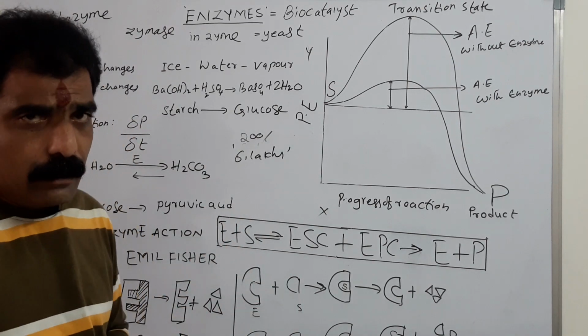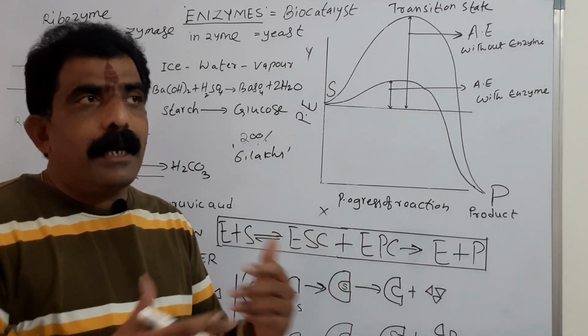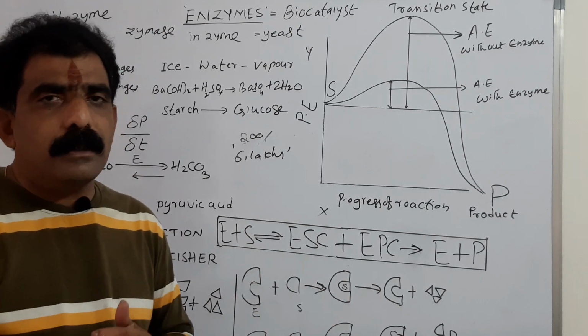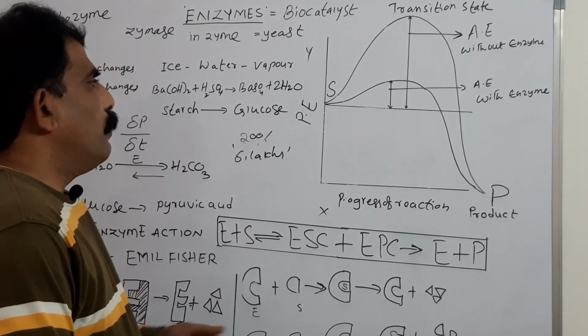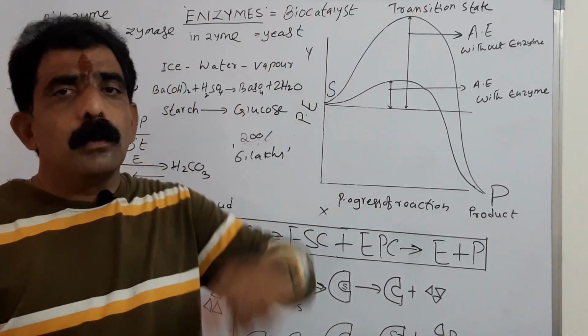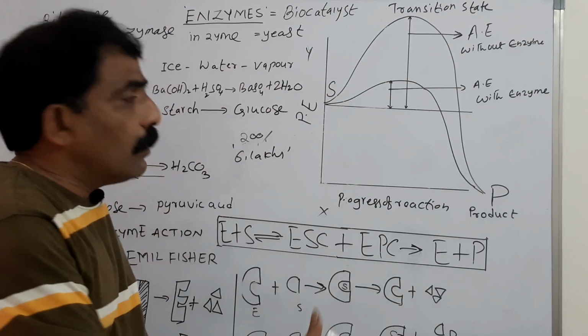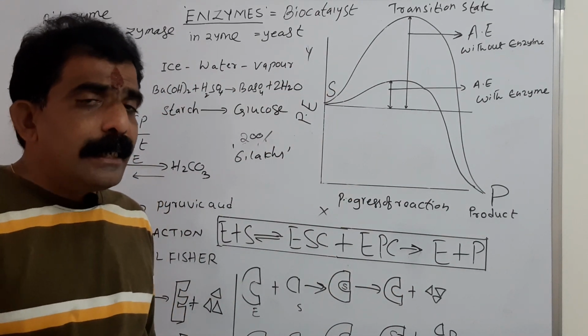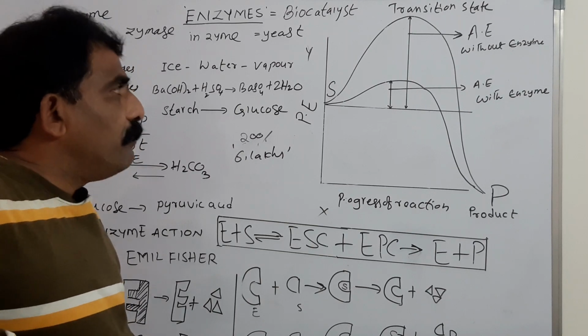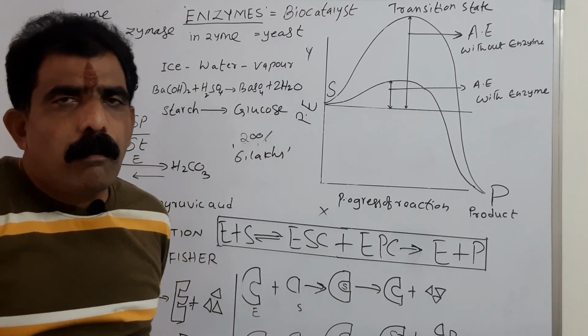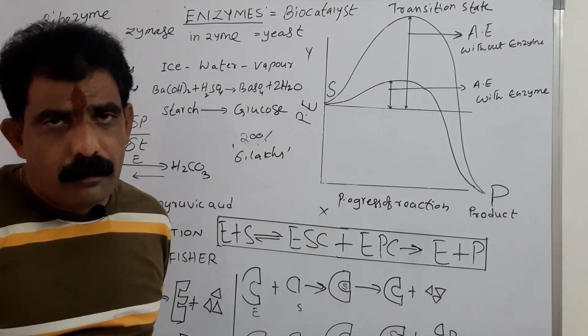At the ground state, we cannot make or break bonds of this substrate molecule. So, we should bring this substrate molecule to its transition state. In the transition state, we can make or break the bonds in this substrate molecule.